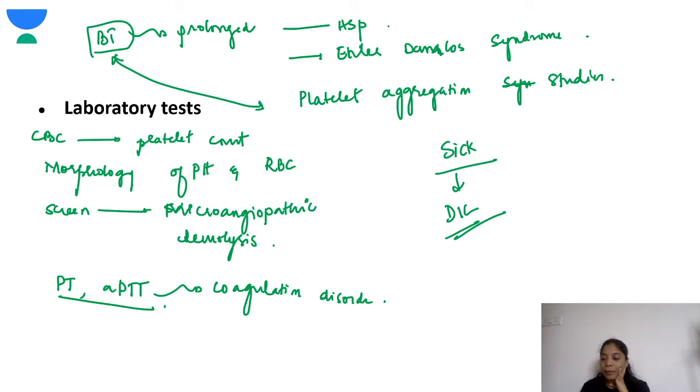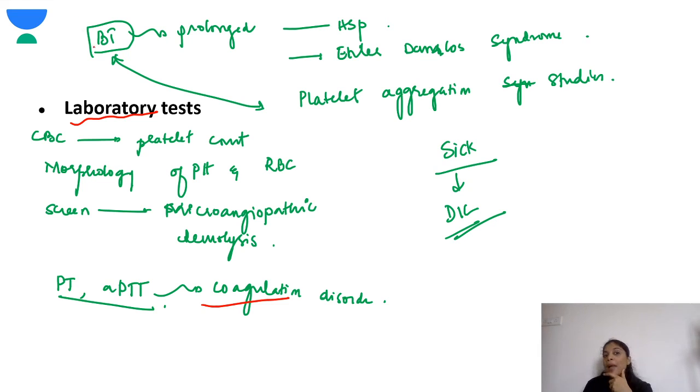Next, coming to the laboratory tests. What you have to know is the CBC. Whenever a child comes to you, you have to get a CBC and check if the platelets are decreased or not. Next, get a peripheral smear, so you can see the morphology of the platelets and RBC. Also you have to screen for microangiopathic hemolysis in these children, especially for HUS, hemolytic uremic syndrome. PT and aPTT are done to rule out any coagulation disorder.